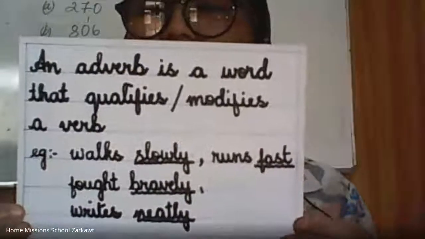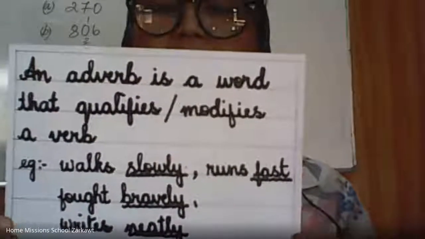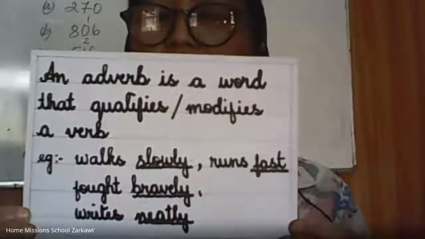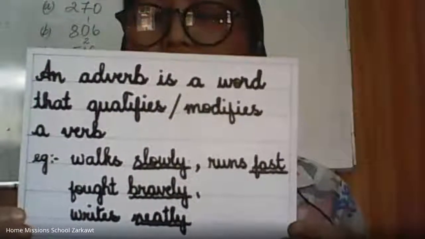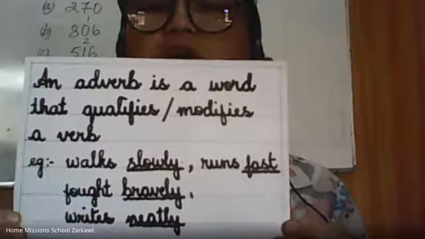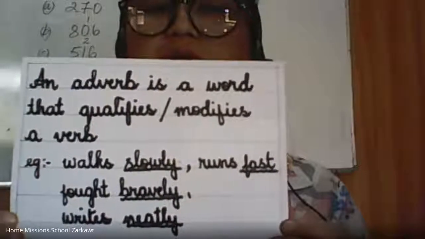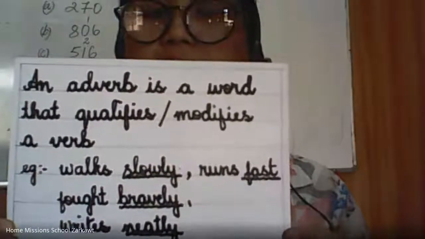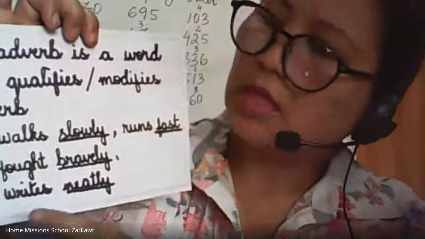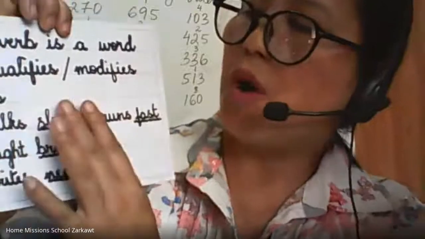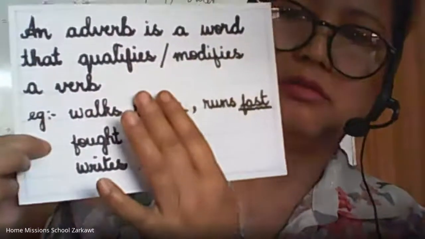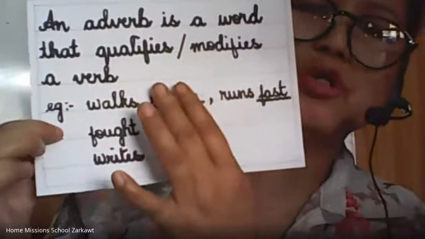What is the next one? Adverb. An adverb is a word that qualifies or modifies a verb. For example, when I say walk, if I say only walk, we don't know how they walk.